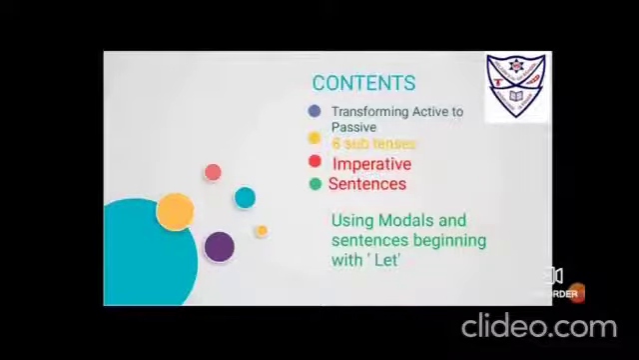There are 12 subtenses in total, but only 8 are possible here. Next, we have to learn transforming active to passive voice using imperative sentences. Last but not the least, we have to learn using modal auxiliaries: can, could, may, might, shall, should. Then sentences that begin with let. These are the things that we are going to clear in active to passive transformation. We'll begin stepwise. The first step is dealing with 8 subtenses.